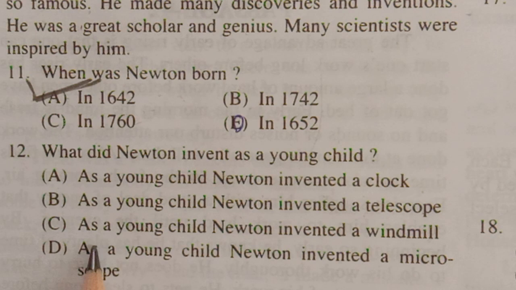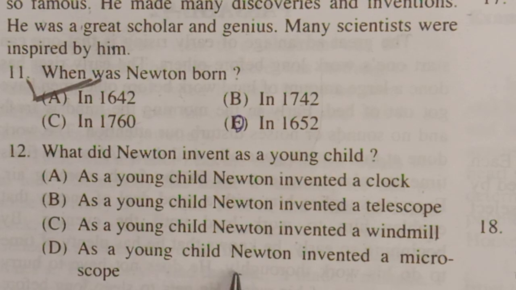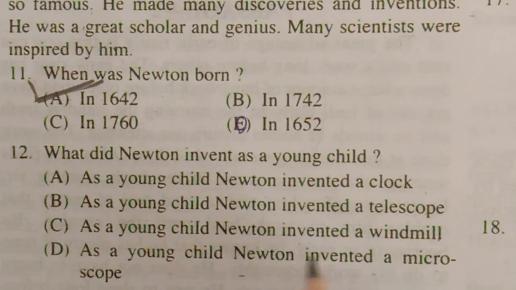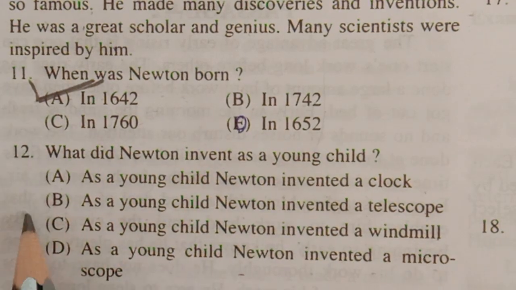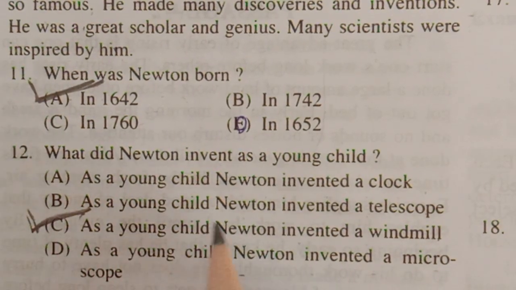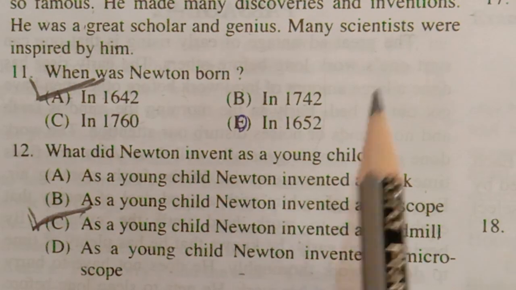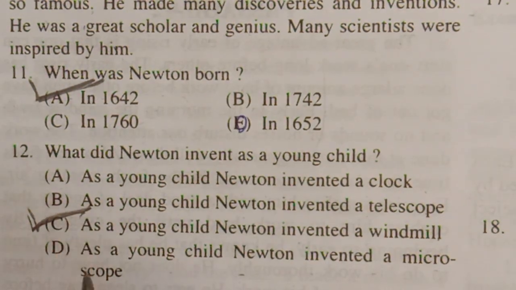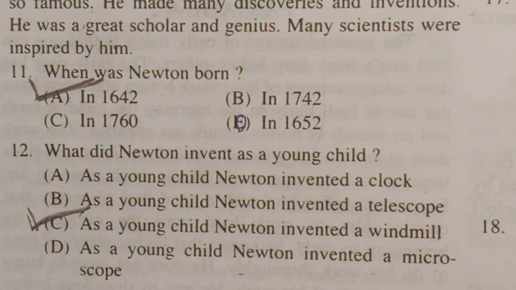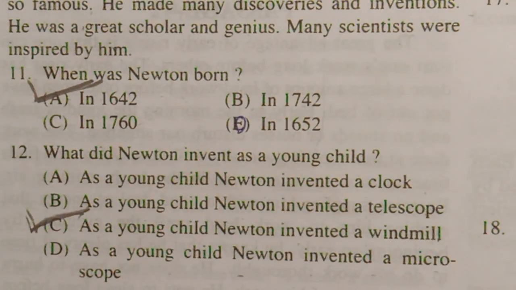Third option, a windmill. Fourth option, a microscope. Already it is there. He invented a windmill, so option C is the right answer. Now let us see the next question.